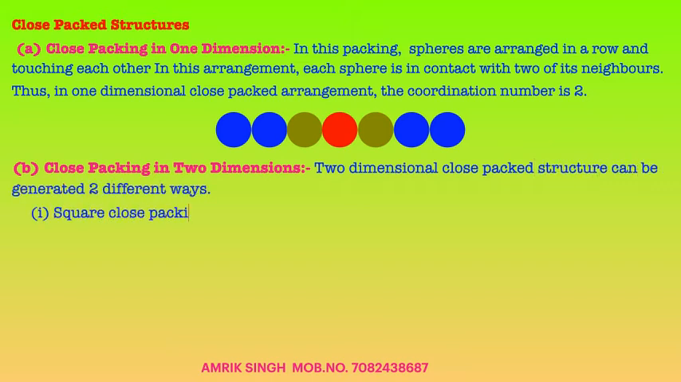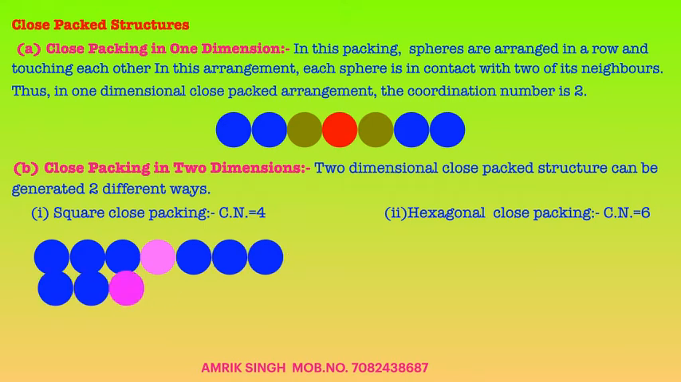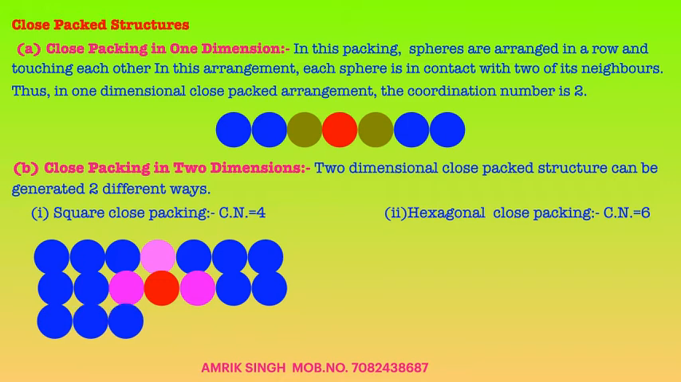Now, the second one is close packing in two dimensions. In two dimensions, a close packed structure can be generated in two different ways: square close packing and hexagonal close packing. We first draw the square close packing. Spheres of the second row are placed just below the first, and so on. In this packing, one sphere touches four other spheres. Pink spheres are touching the red sphere. Therefore, the coordination number of this packing is 4.